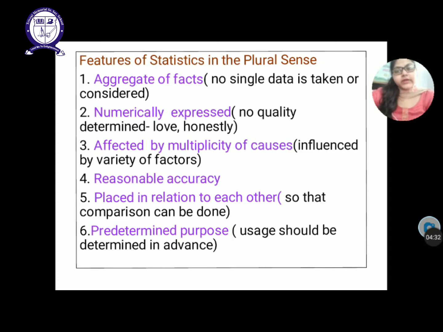Next one is affected by multiplicity of causes. That means the data will be influenced by a variety of factors. How? For example, if a student is learning 2 hours each day and then scoring 50 out of 50 marks, after some time when we judge it, we have to conclude how he has contributed those 2 hours. If he is sitting 2 hours continuously without any disturbance and taking the help of notes, etc., then he will be able to achieve good marks.